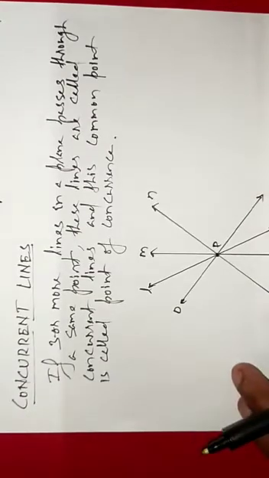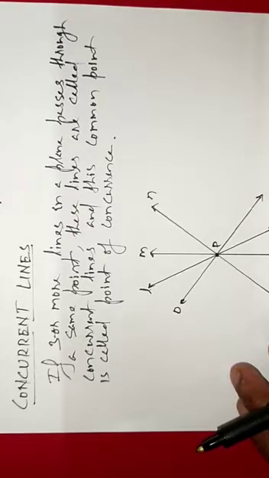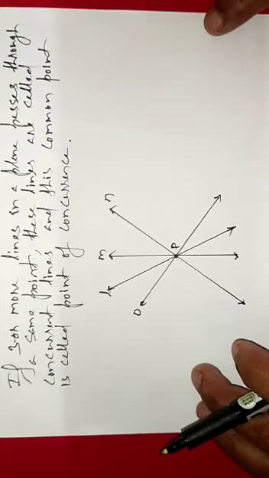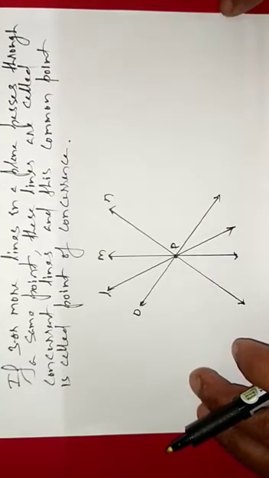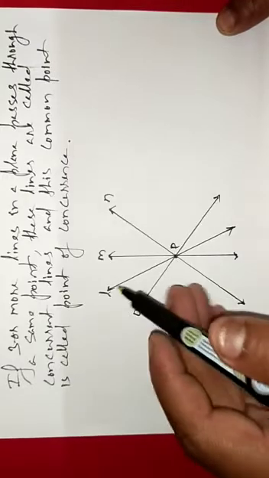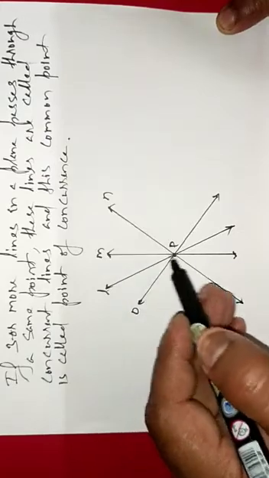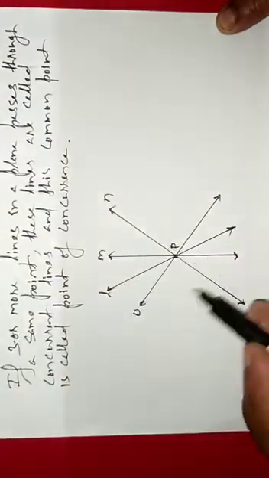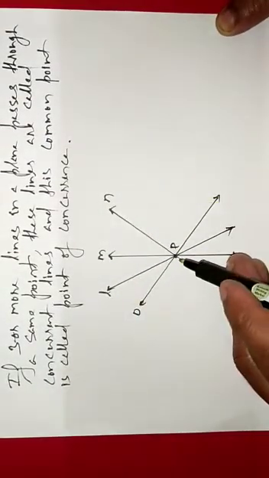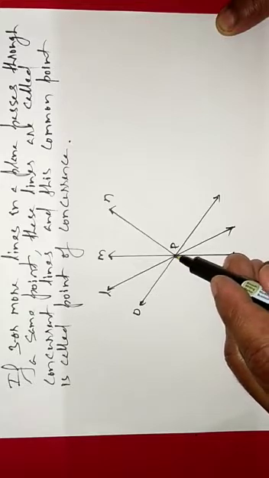Next comes concurrent lines. What are concurrent lines? If three or more lines in a plane pass through the same point, these lines are called concurrent lines. Here you can see the lines L, M, N, O, all of them meet at a single point.